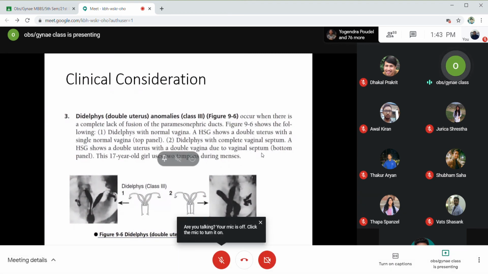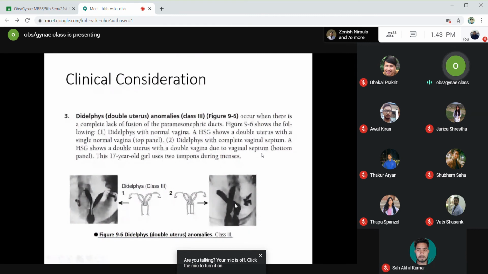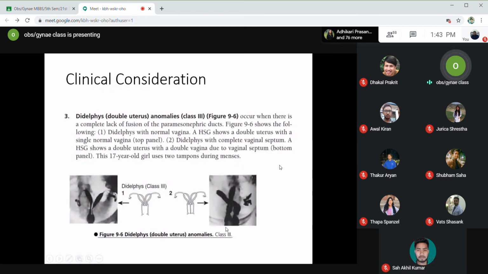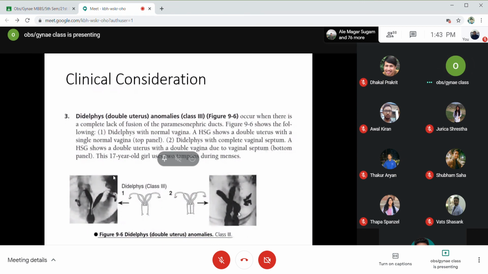Okay, in this diagram, this is the HSG. HSG means hysterosalpingogram. In this procedure, we push a dye from the vagina into the uterine cavity and then take an X-ray to see how the filling defect is. Okay, you can see there are two tubes on either side. Okay, this is one uterus, this is another uterus. Okay, and then there are two separate vaginas, and there is a septum in between. Okay, this is the diagram for number 2.